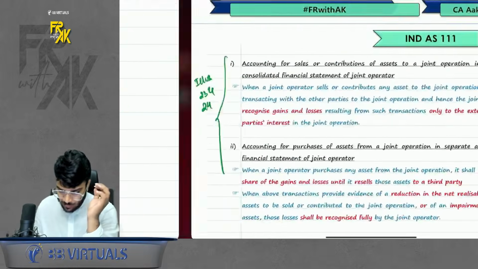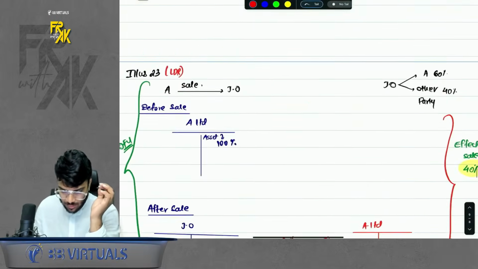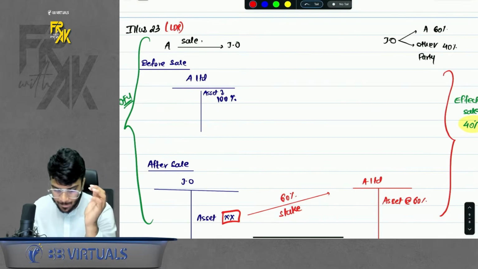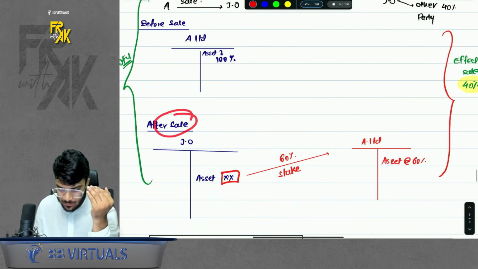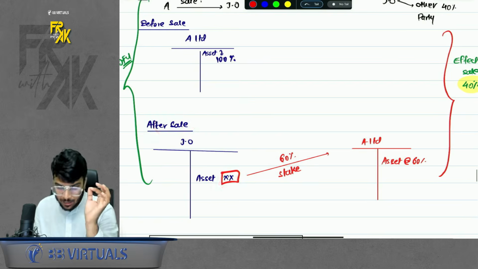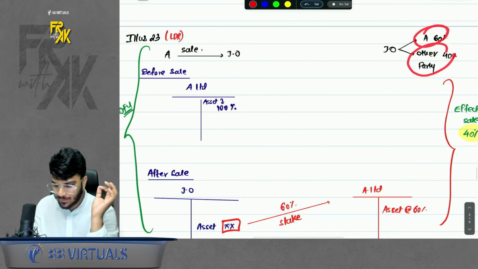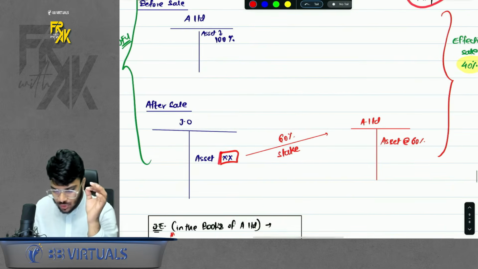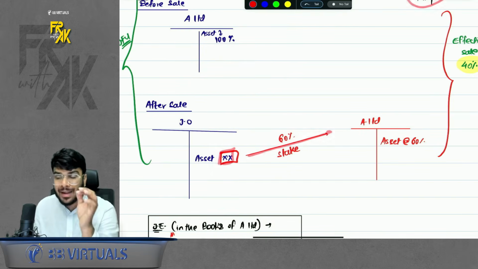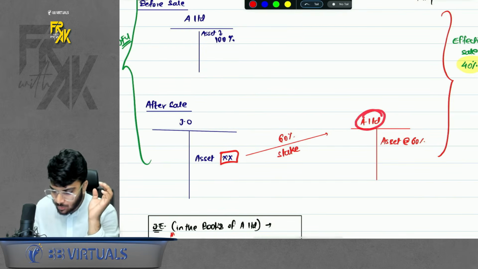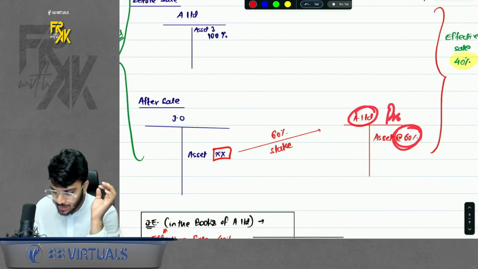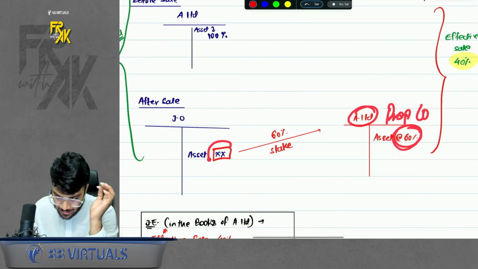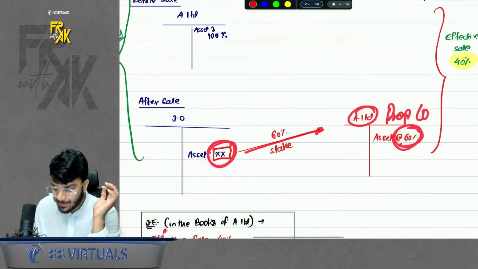So if I look at the OFU here, OFU means only for understanding, you will understand that before the sale, 100% asset was with A. After the sale, the asset comes in the books of joint operation. And because joint operation has 2 parties, A and other party, as soon as it comes in joint operation, it will automatically get recorded in the books of A Limited to the extent of 60%. Why? Because A will follow proportionate consolidation. In that, whatever is there in joint operation, A will record 60% of it.